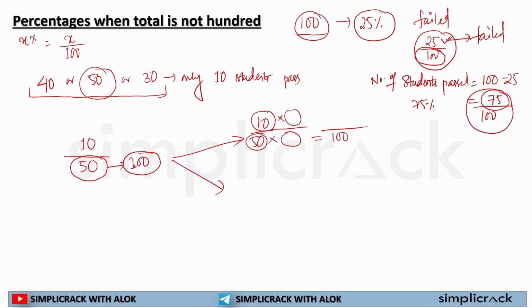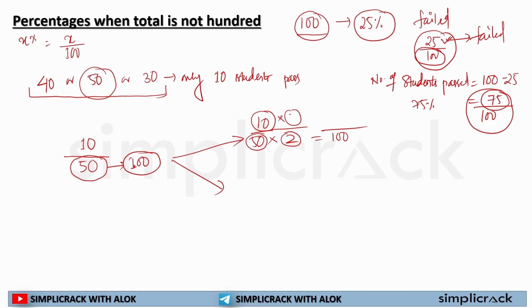For example, in this case, if I have to make 50 into 100, what should I do? I will simply multiply by 2. So 50 multiplied by 2 is equal to 100, and I have to multiply the same number in the numerator as well. Otherwise this will be a wrong approach.